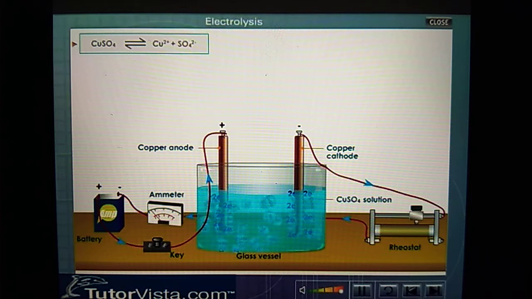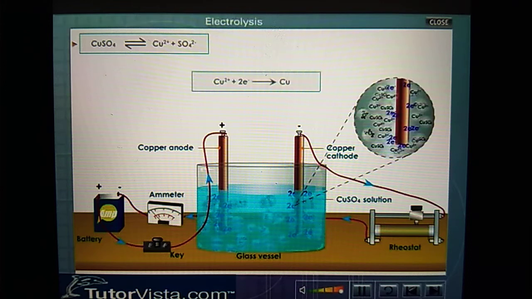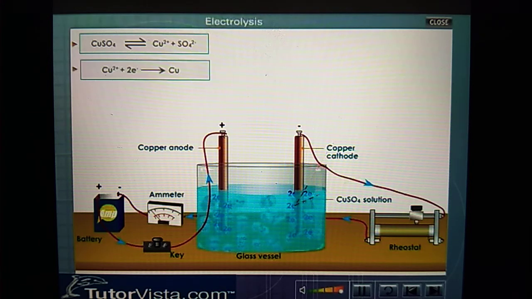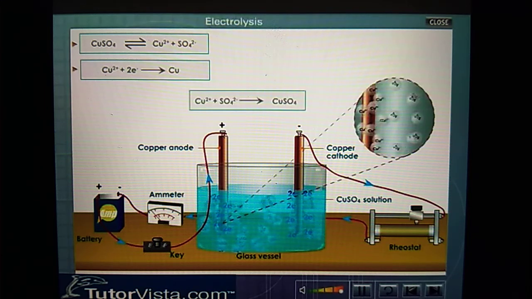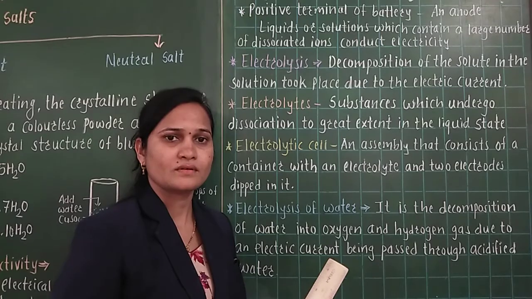At the cathode, copper ions get neutralized by the incoming electrons from the external circuit and copper gets deposited on the cathode, whereas the sulfate ions react with copper to form copper sulfate. Due to the formation of copper sulfate, the concentration of the electrolyte remains the same.